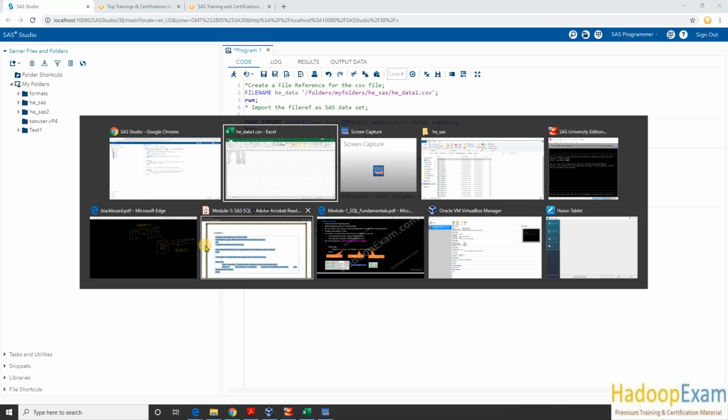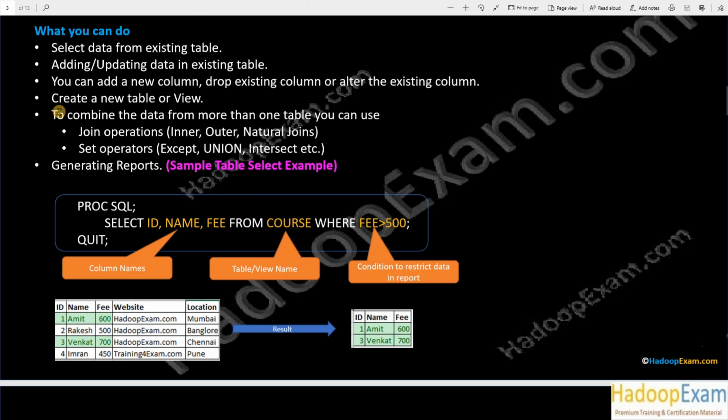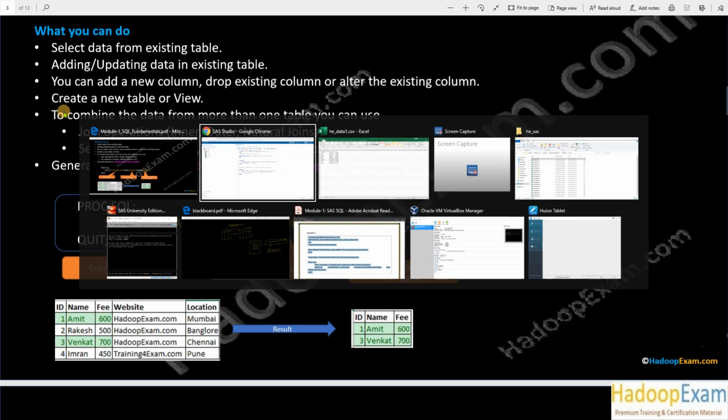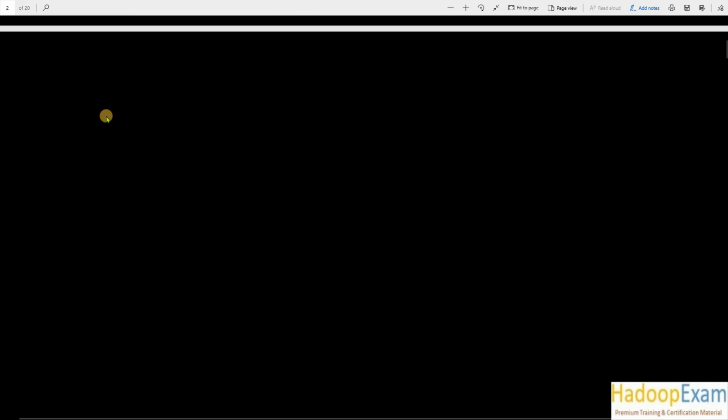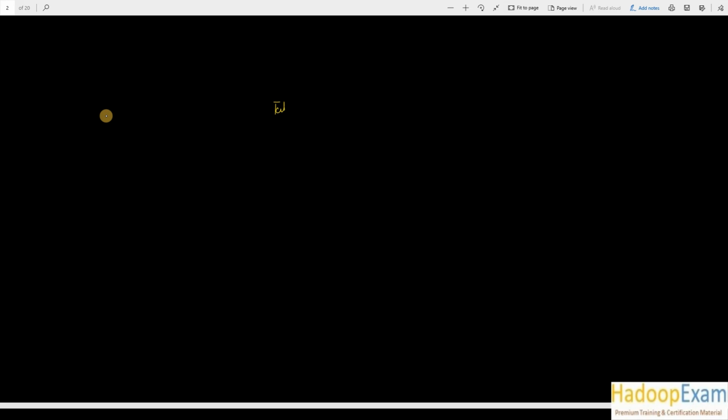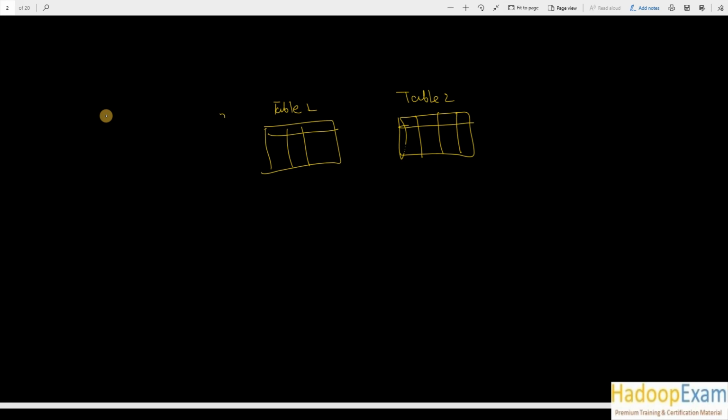Now let's move further. There are other options. You can create a new table from an existing table to combine the data. Suppose I have more than one table. Let me show you over here. This is table 1, and this is table 2. This has 3 columns, this has 4 columns. I wanted to combine both tables and generate a table with 7 columns.